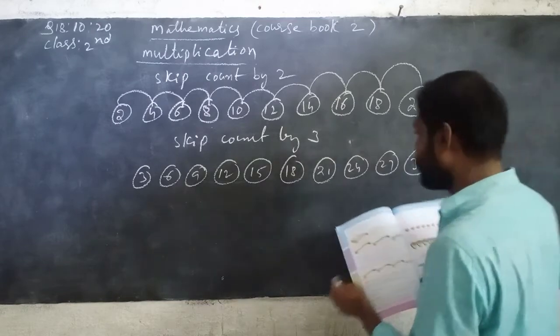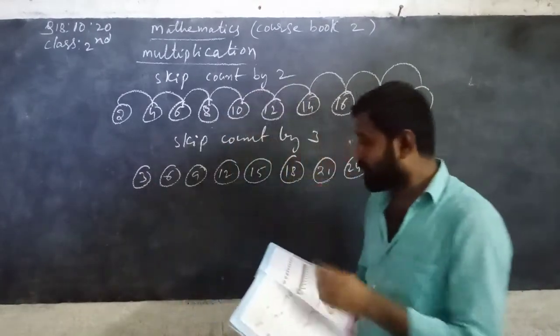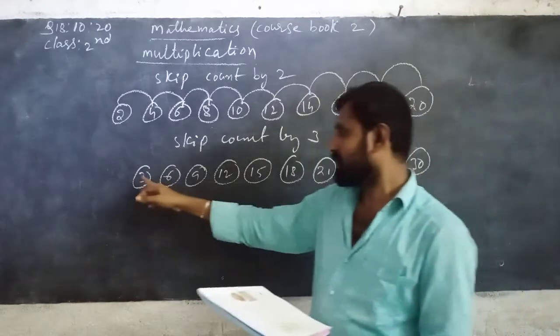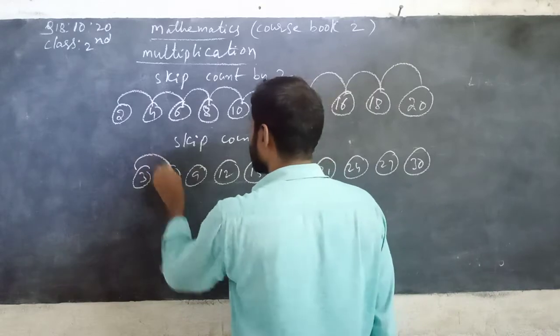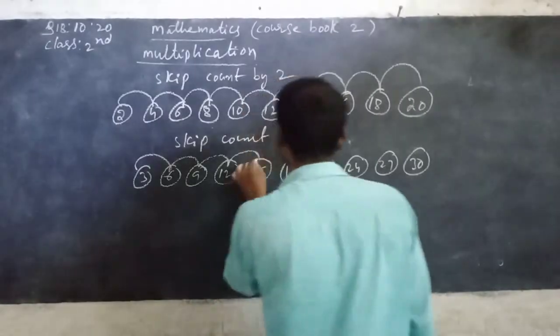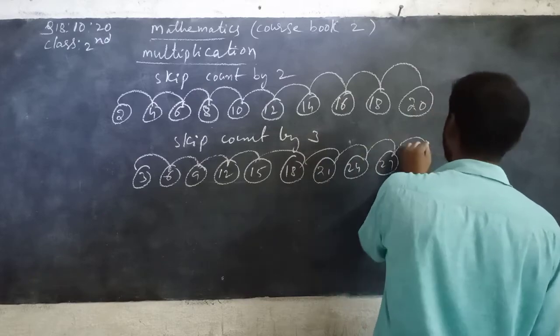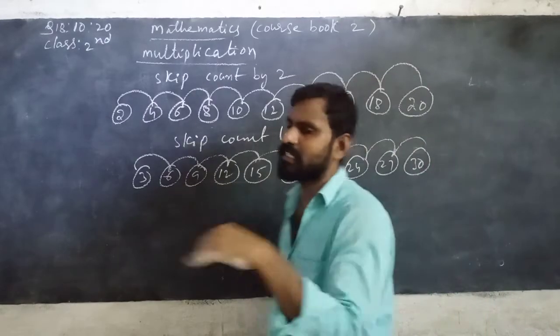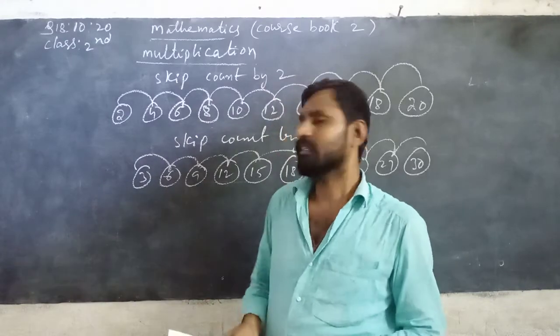Listen carefully. Here I am taking one rabbit. If the rabbit jumps from 3 to 6, it means 3 is skipped. 6 plus 3 is 9, 12, 15, 18, 21, 24, 27, 30, like that only. You add 3 each time, so you can get the 3 table.